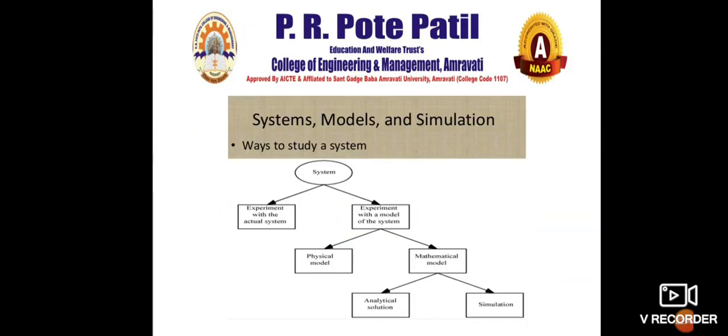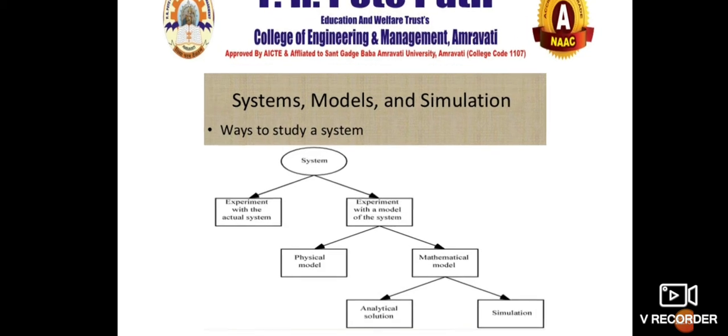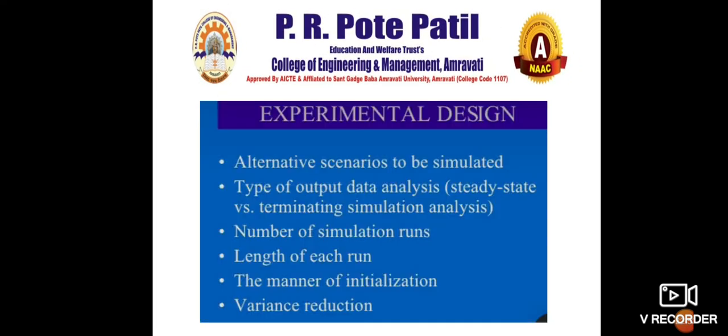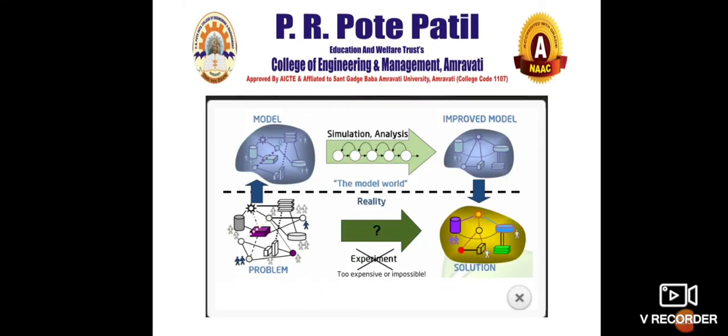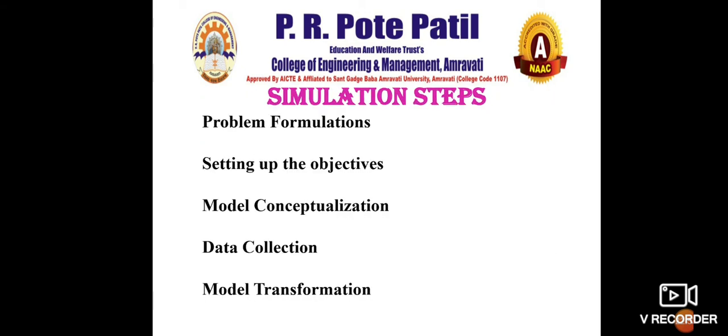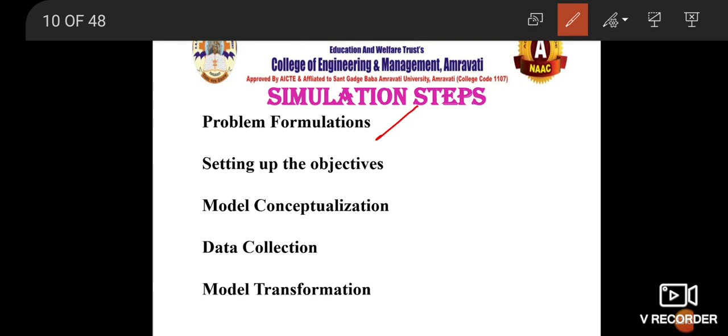So now next we will come to the different kinds of models, different kinds of systems. What do you mean by system models and simulation? Before going to that, let us just complete this. What are the steps that we have seen? Problem formulation. So we have seen so many problems that could occur in a particular simulation.